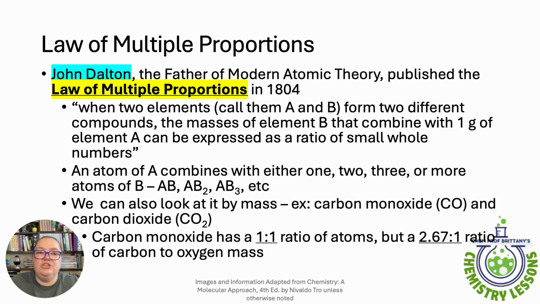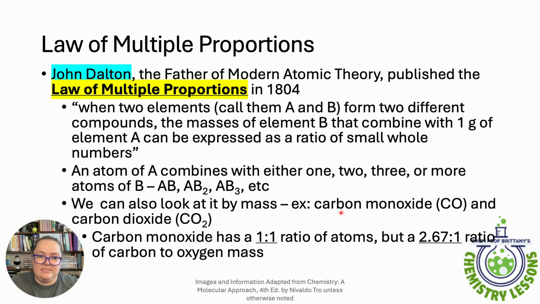And then finally, John Dalton, who was the first atomic theorist, we'll talk about him in a minute, had the law of multiple proportions, which is basically just saying that atoms can arrange and bond to each other in different ways. So an atom of A can combine with atom or atoms of B to give us AB, AB2, AB3, etc. And we can also look at this by mass.